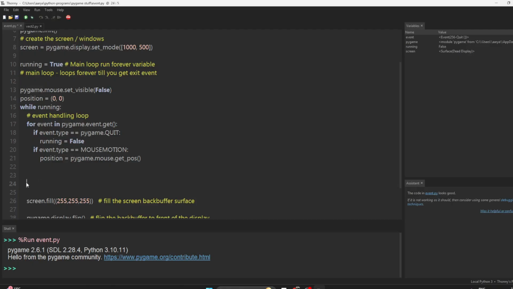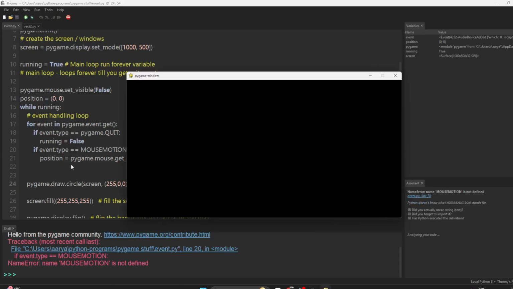Now what we'll do is draw a circle at this position. How do we draw a circle? Pygame dot draw dot circle, maybe. What do we need to give as arguments? Screen, color, position. The color is going to be, since it's a white screen, red, which is 255 0 0. Then the position, and then the radius. How much? 50. Now let's make it 10. Okay, small cursor, let's make it 5. Let's see what it looks like now.